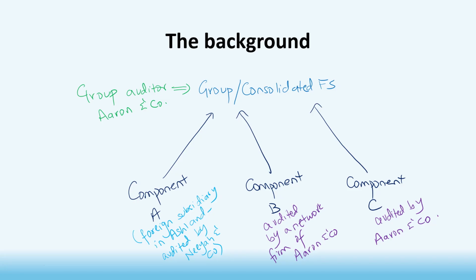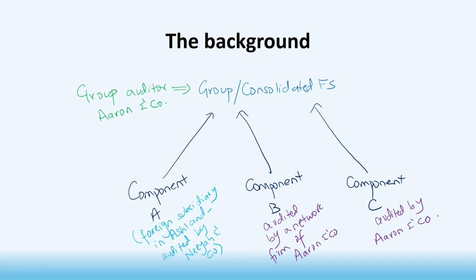The term group here means a parent and one or more components. A component may be a subsidiary, a joint venture, an associate, or business units or activities, which could include branches and divisions. So in a AAA question, the information given could be something like what you see on the screen right now. You're the group auditor at an Co.